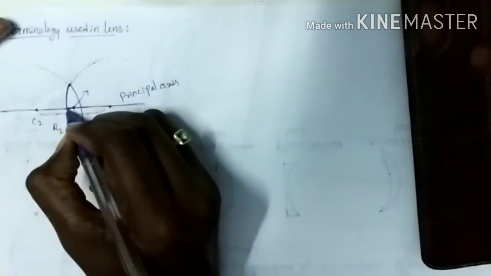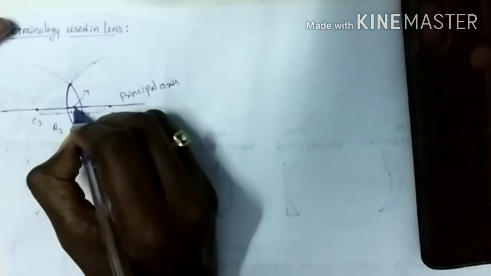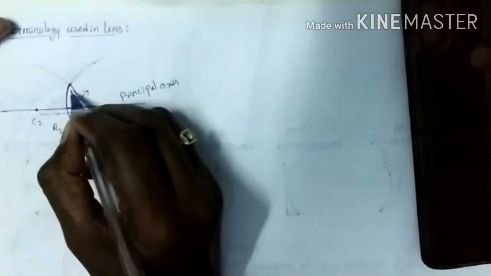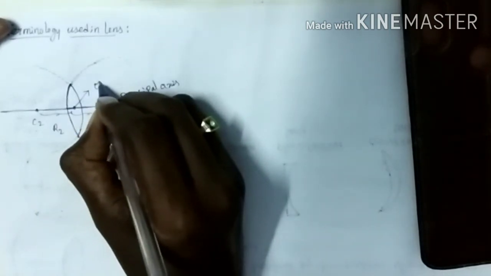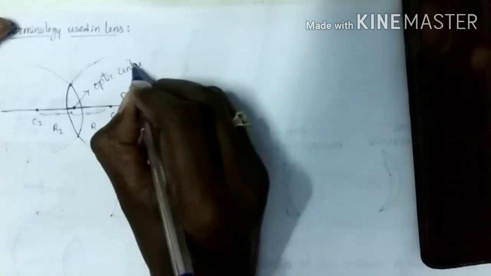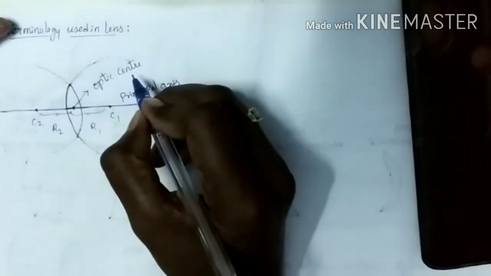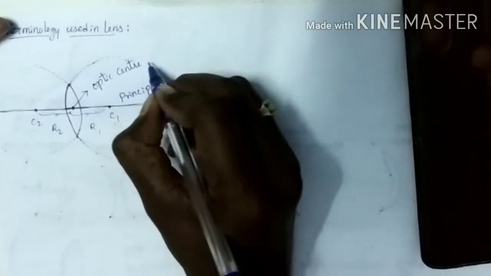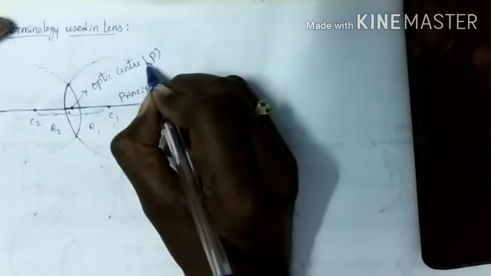Earlier we learnt the midpoint of a curved surface is called the pole. Here, the midpoint of the lens is called the optic center, and it is represented with the letter P.